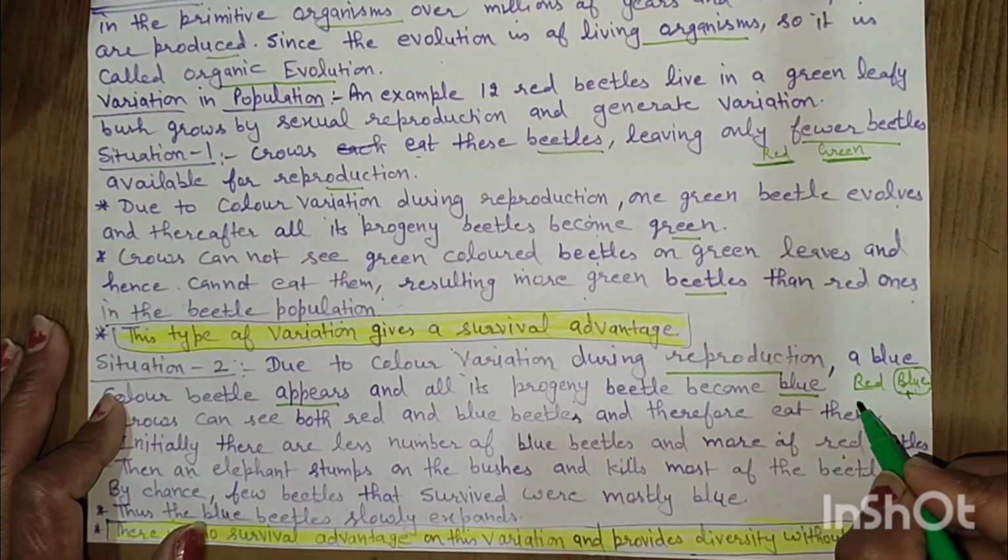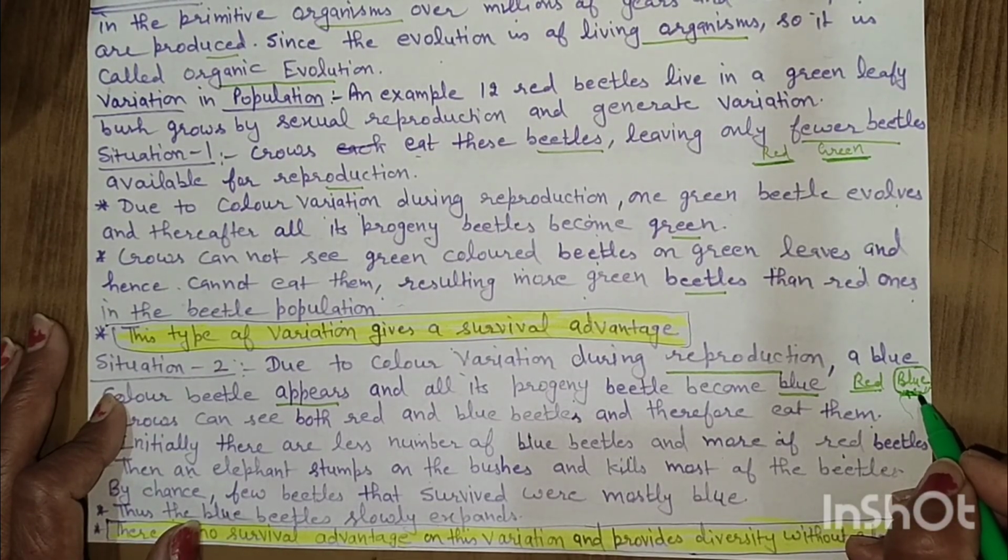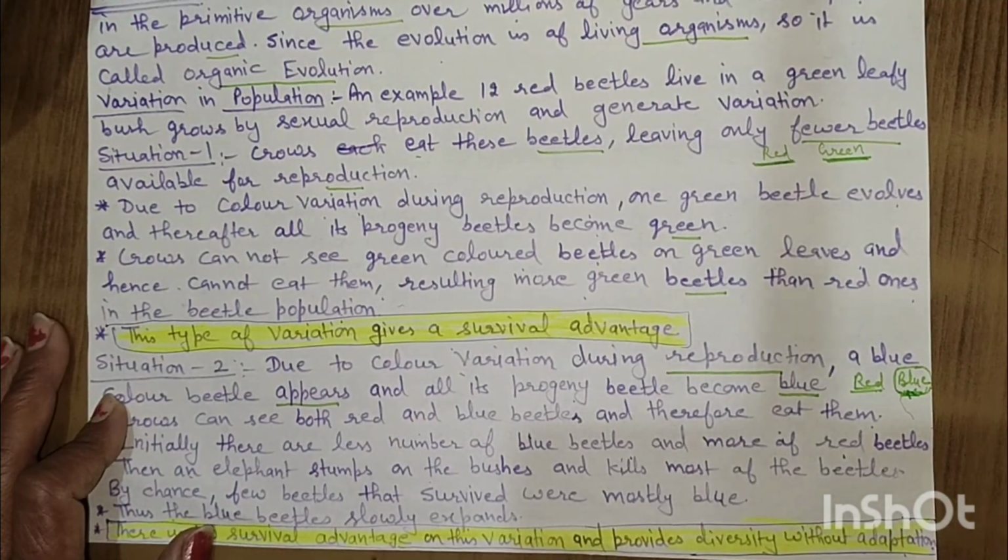In situation two, there were the red beetle and the blue beetle. Both survived by sexual reproduction and increased their numbers, but suddenly an elephant stomped on the bushes, and after some time the blue beetles expanded. There was no survival advantage in this variation, but it provides diversity without adaptation.